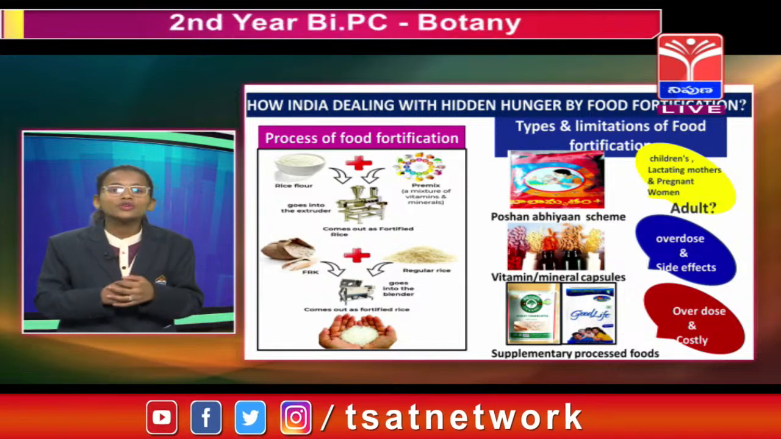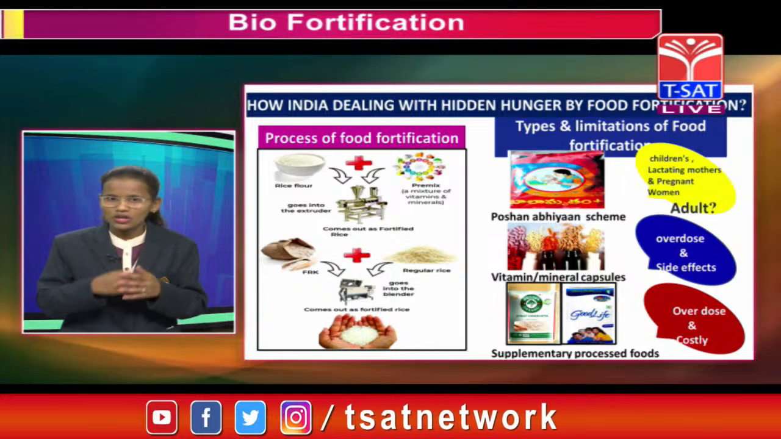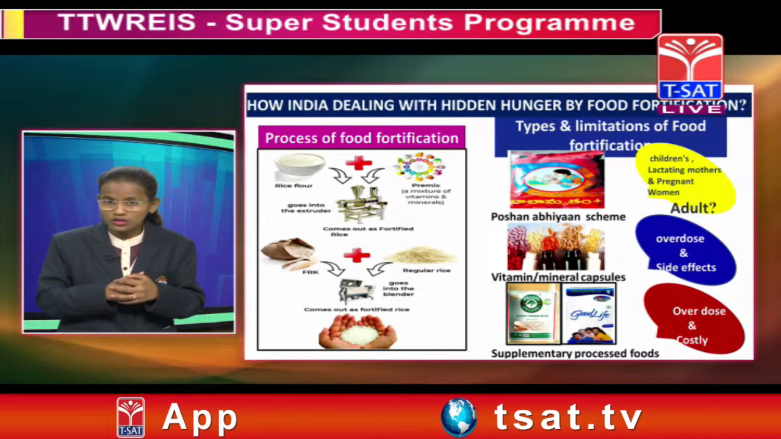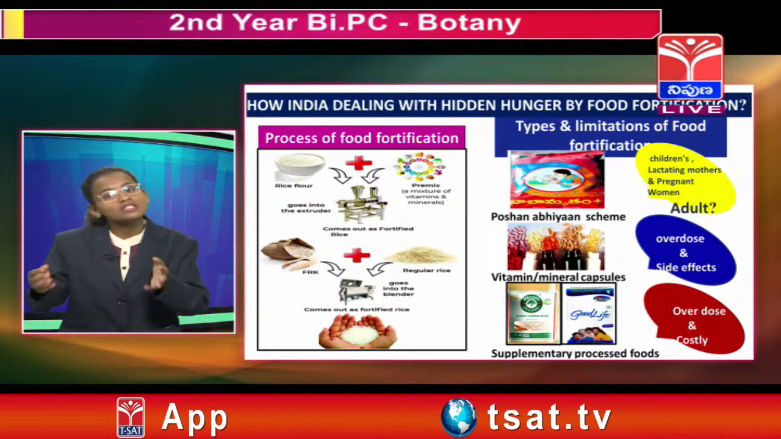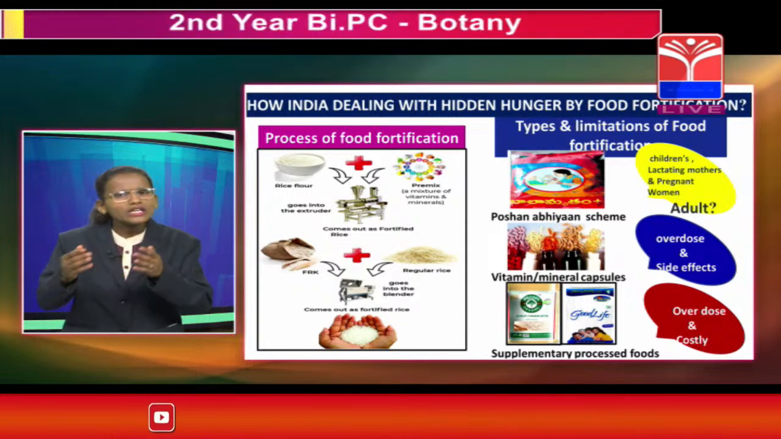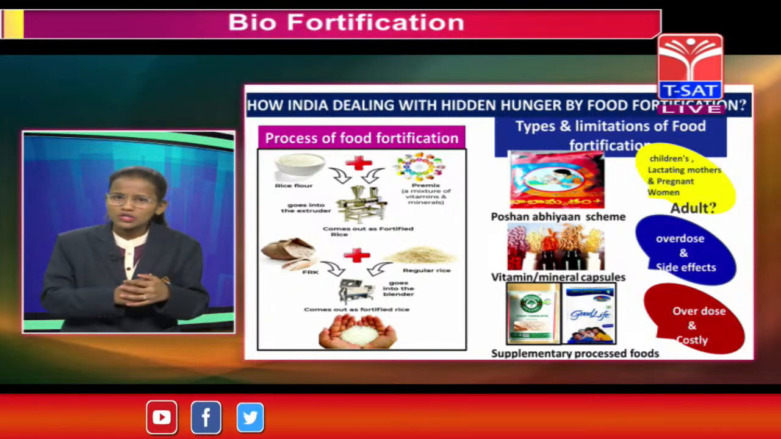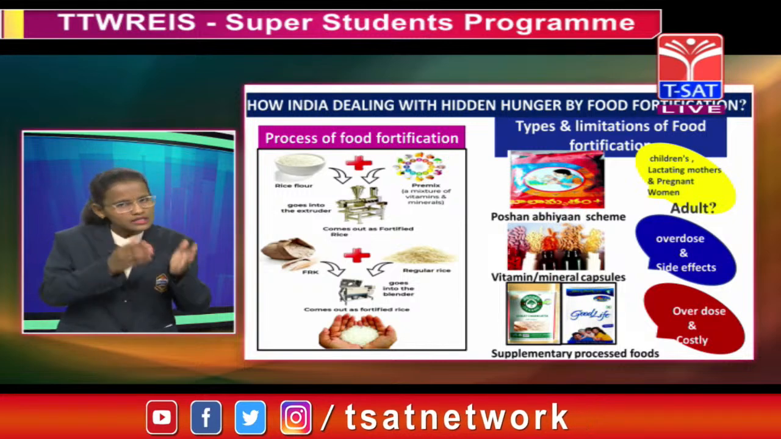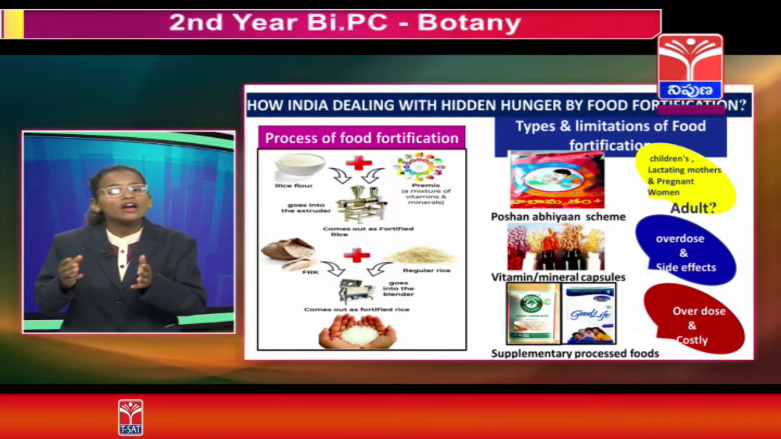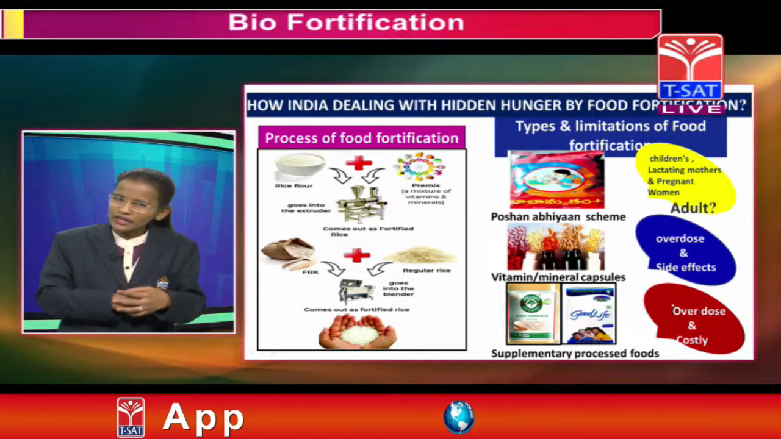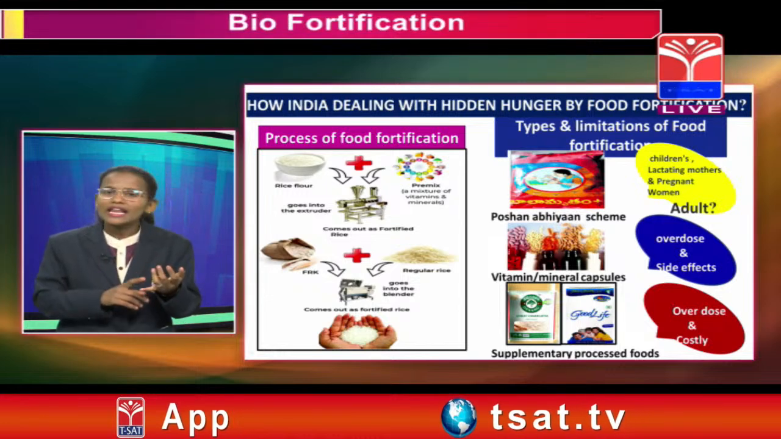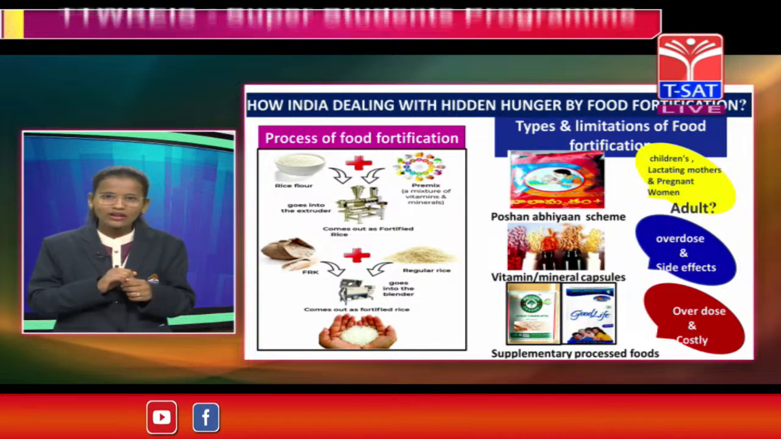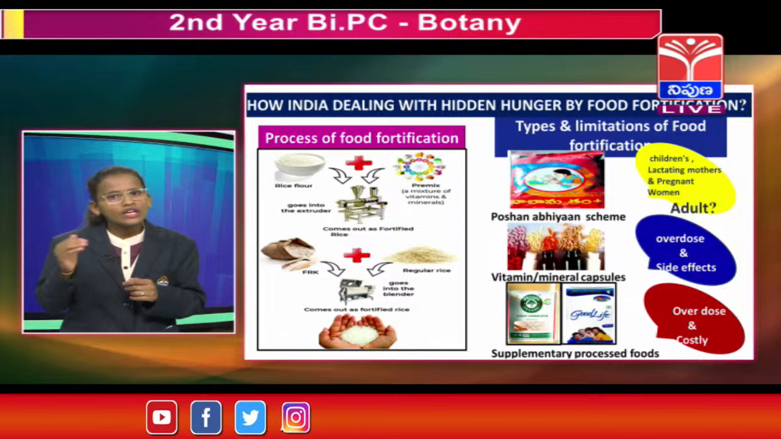Here in this picture you can see the process of food fortification. To perform the process of food fortification it requires costly machinery. It is a big problem for us as well as a limitation. So our Indian government has implemented a few schemes to implement the food fortification process. First is the Poshan Abhiyan scheme. Poshan Abhiyan is a scheme implemented by our Indian government for pregnant women, lactating mothers as well as children. But there is a limitation that it is not given to old age people as well as adults.